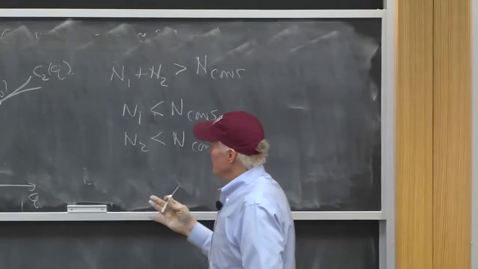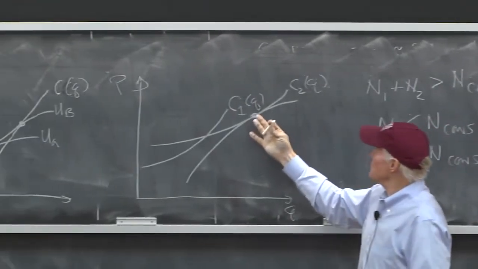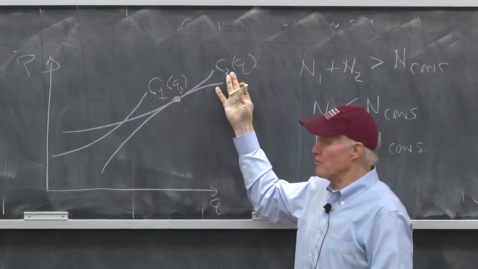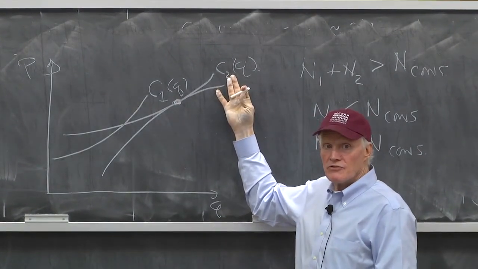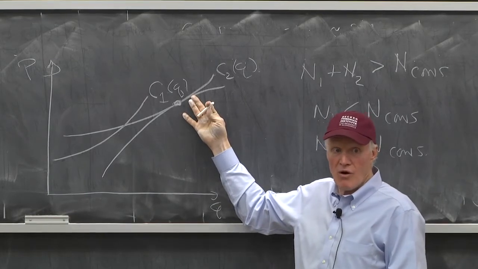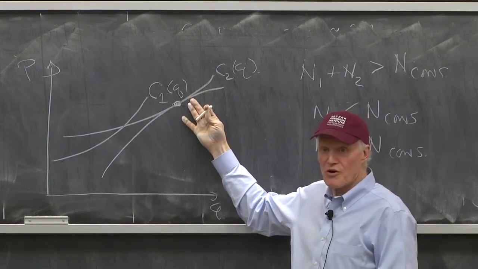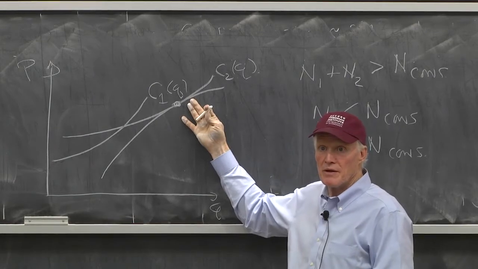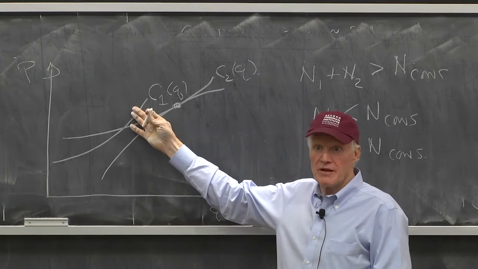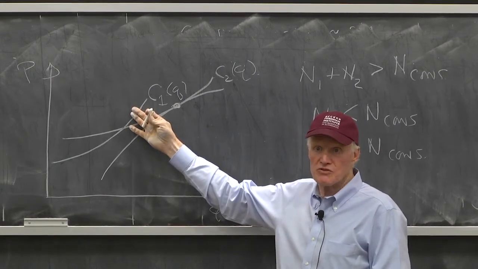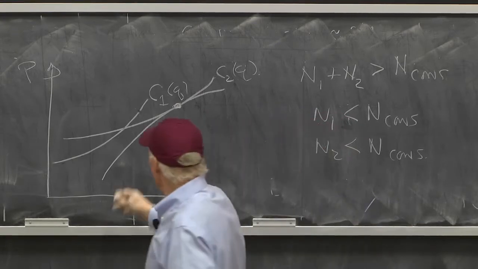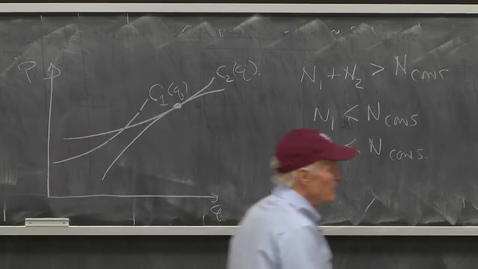In the way I drew it, consumers would prefer, if they're earning zero profits, to buy from firm 2, right? So firm 2 clearly is going to exist in equilibrium, and all the type 2 firms are going to be in equilibrium. But we're going to need some type 1 firms to also come into the market to serve some of the consumers that will spill over, right? So we know these guys are going to earn zero profits.